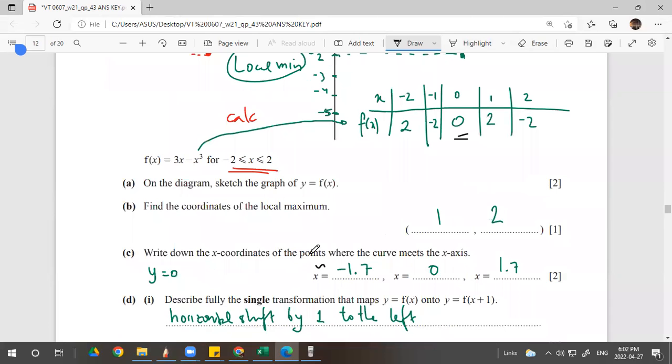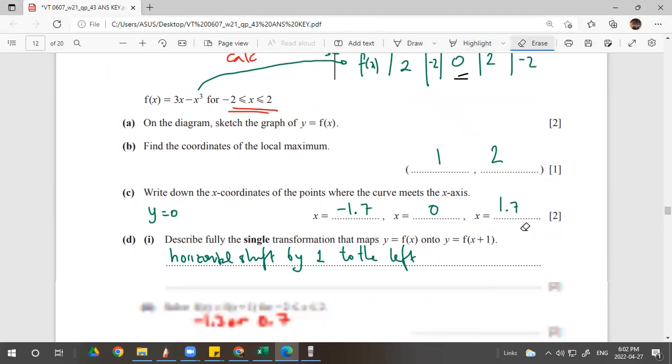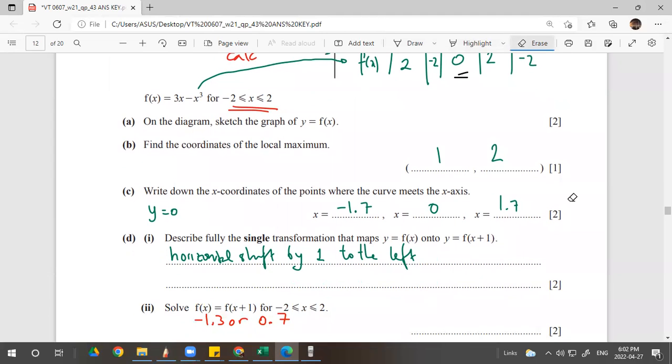Okay, so describe the single transformation that maps f(x) to f(x plus 1). Remember the rule: x plus 1, plus means go left. The x is always opposing. So it is a horizontal shift by 1 to the left. Or you can just write the vector (-1, 0). That's for the transformation rule. I forget what the question is asking you for, but you can write this or this. Both of them are right, depending on the question.